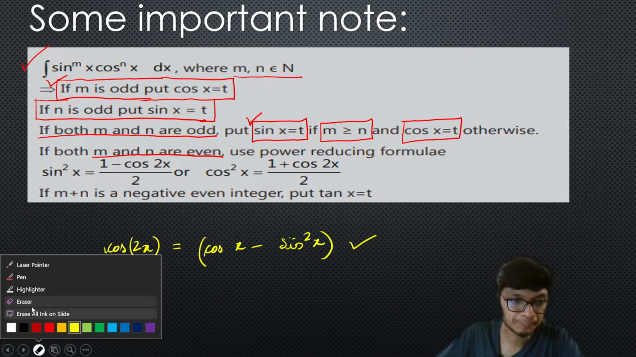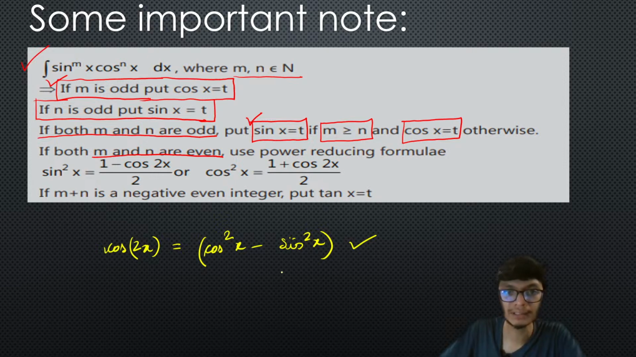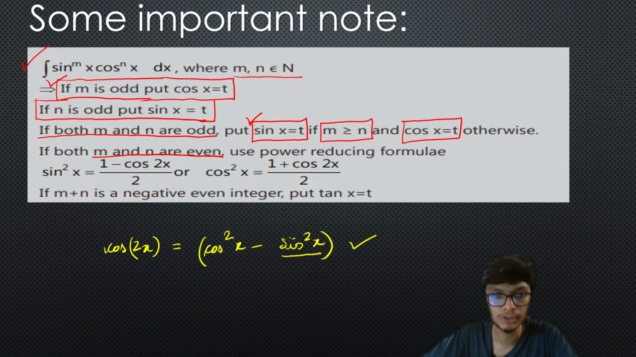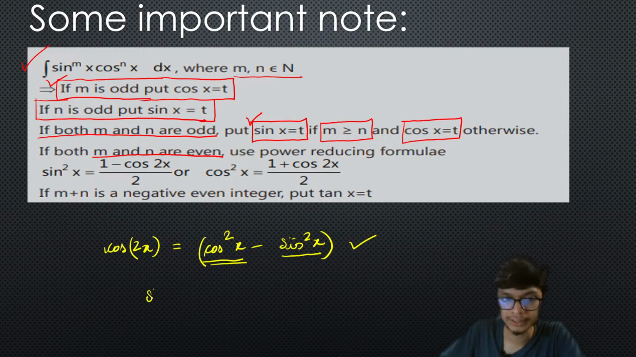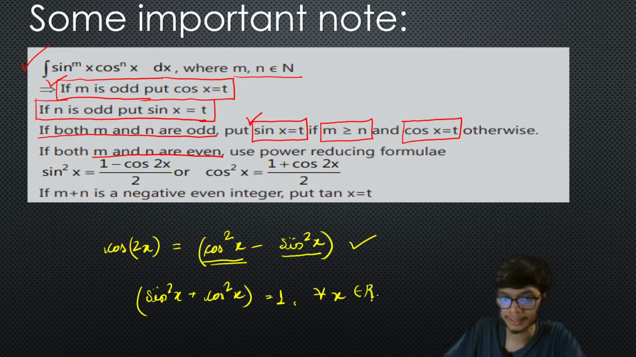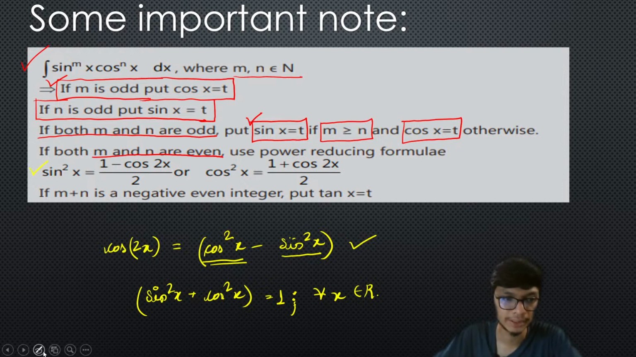Okay, so this part is clear, right? From here you can definitely express sine square x equals (1 minus cos 2x) by 2. You can also represent cos square x, using the relation sine square x plus cos square x equals 1 for all real x, right? If you rearrange this in terms of cos square x or sine square x, you get these two results, which are the power reducing formulas. This part is simple and clear enough, right?